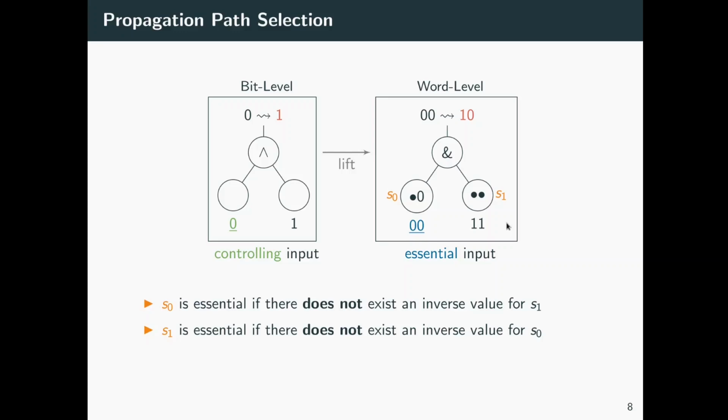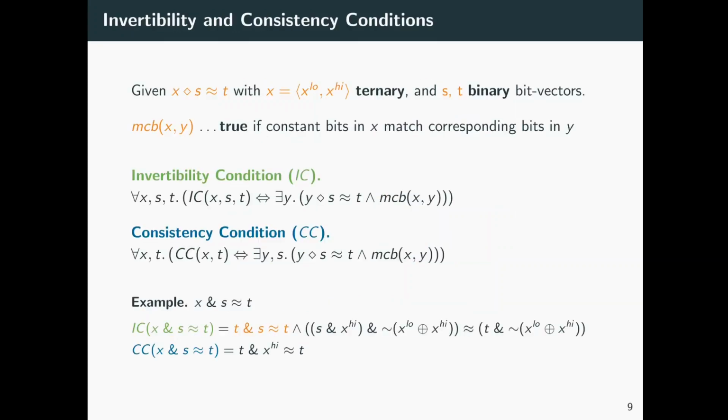As an interesting observation, an input is essential if there does not exist an inverse value for the other input. We utilize invertibility conditions to determine if an input is essential. We define invertibility and consistency conditions with respect to constant bits for our set of considered operators and utilize them for propagation path and value selection.